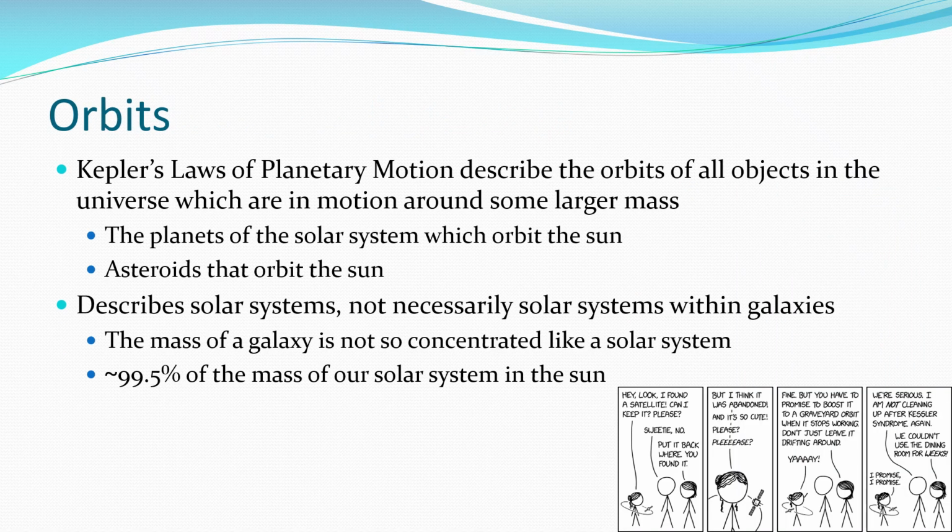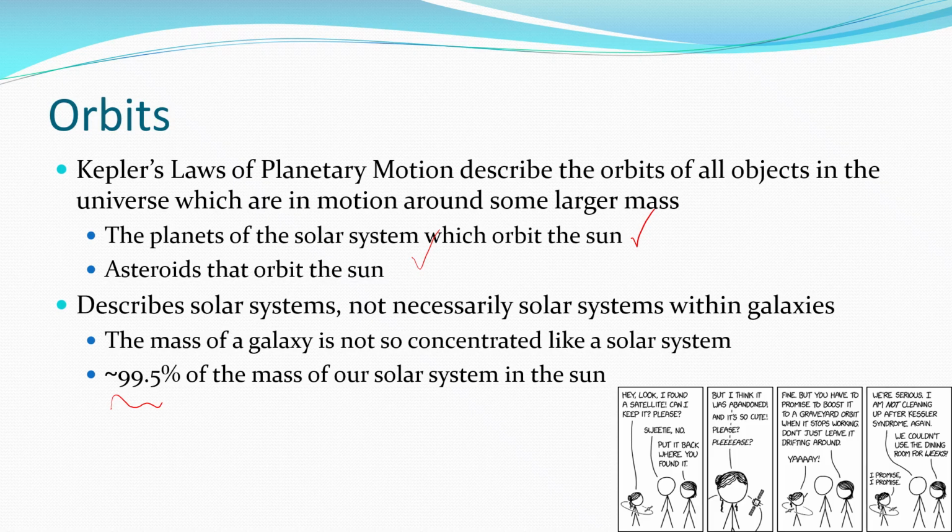So, Kepler's laws of planetary motion tell us how objects orbit around some sort of larger mass, all right? And it's the larger mass that makes all this happen. So, the planets of the solar system, asteroids that orbit the sun. Whilst this describes solar systems very well, it's not necessarily how a solar system orbits a galaxy or how galaxies may move, all right? The reason it works well with solar systems is because we tend to have more than 99% of the mass of a solar system in the star that everything's orbiting around. And that's how it works in our solar system.